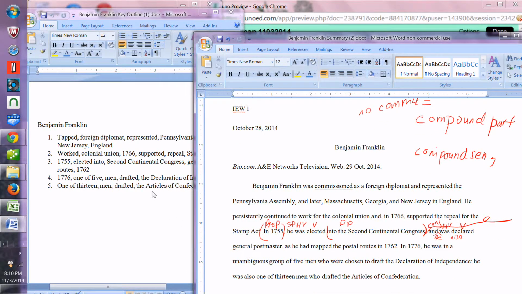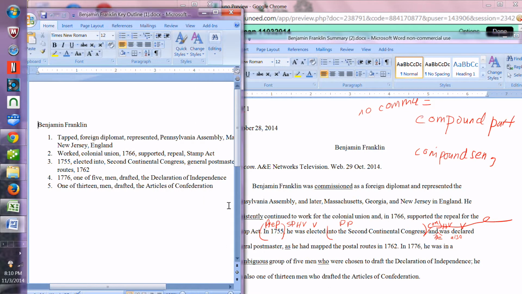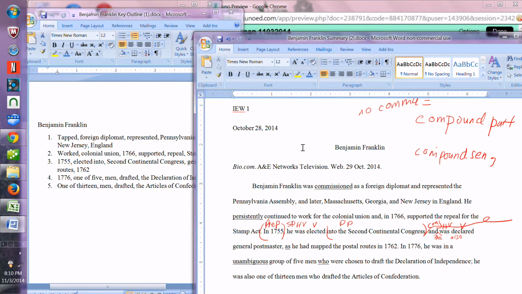You have the Articles of Confederation, 1 of 13, drafted. This right here, this 1 of 13, that's a little tricky because that's actually a phrase, and we want to stick with words because that helps us avoid plagiarism when we are rewriting someone else's work.